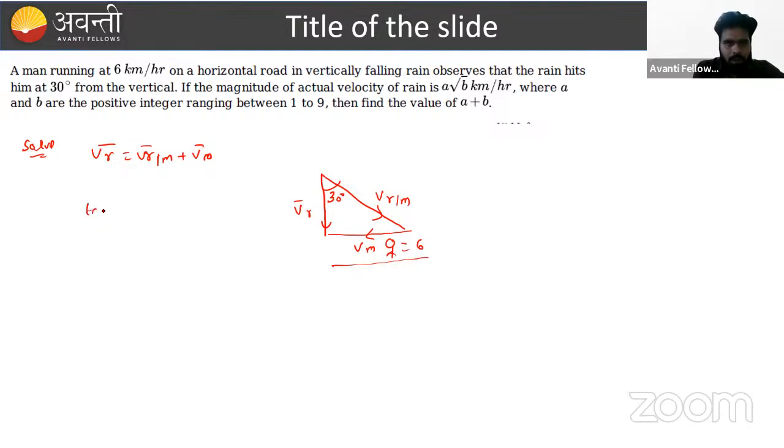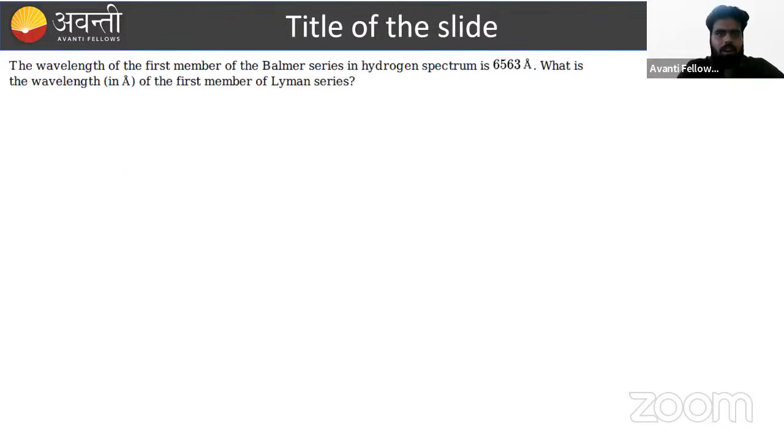So if we apply simply tan 30 here, how can we write it? 6 upon velocity of rain, that is the magnitude, the net velocity. So if we solve, the velocity of rain equals 6 upon tan 30, that is 6 cot 30, which is 6 root 3. And this velocity is given in the a under root b form. So just compare, a is 6, b is 3, then what is the value of a plus b, beta? That is 9. In this question, we will get 9 as the correct answer.